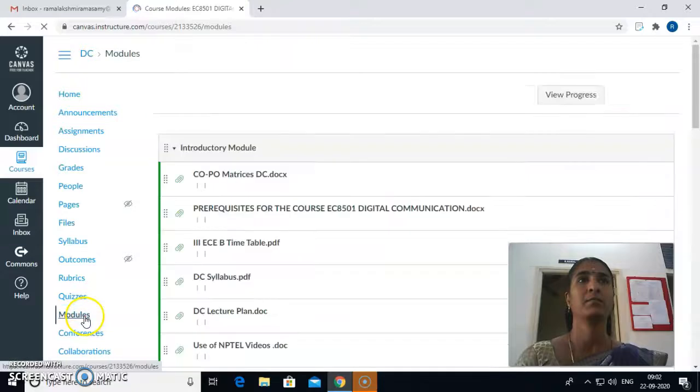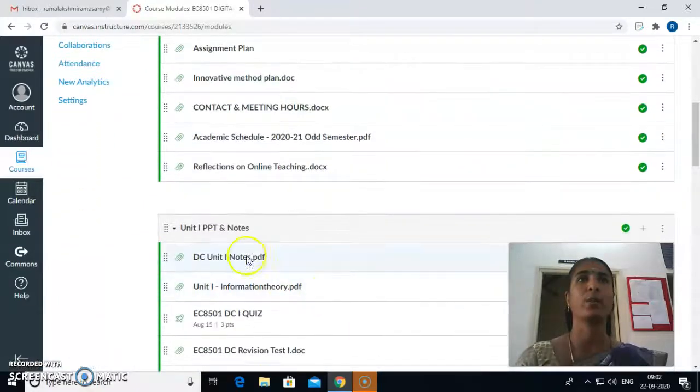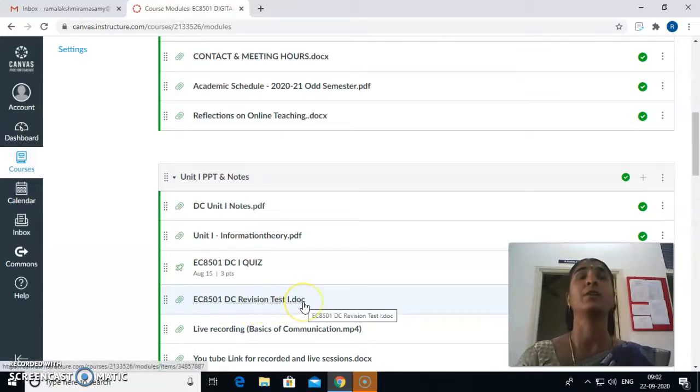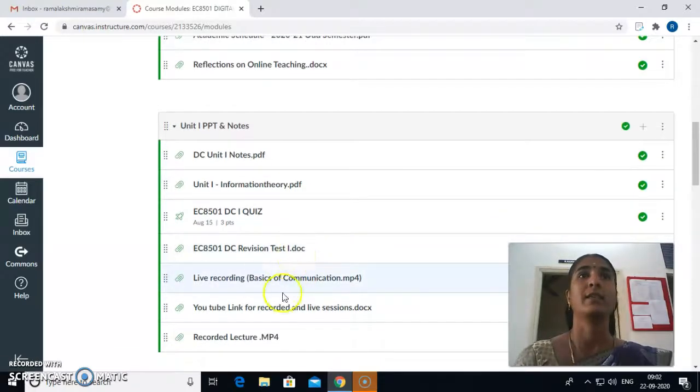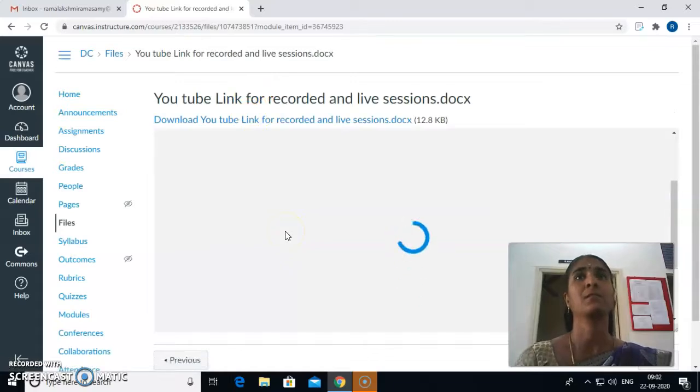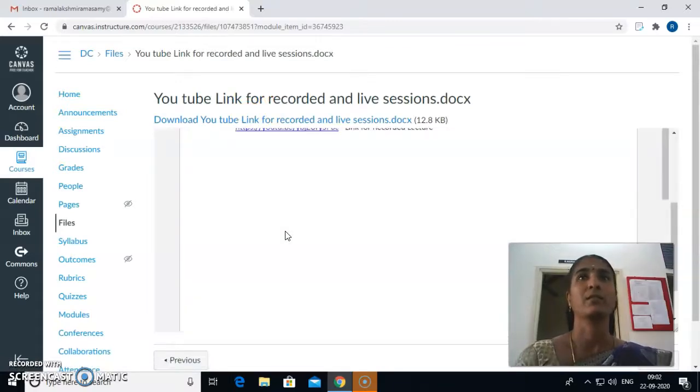Then separately for each unit, I have attached the PPT and handwritten notes, and the revision test on Unit 1. Revision test 1 on Unit 1 was kept, and the questions have been attached here, along with the live recording and recorded lecture. The YouTube link is also shared with the students so that they can go through it and study the topics in their free time.